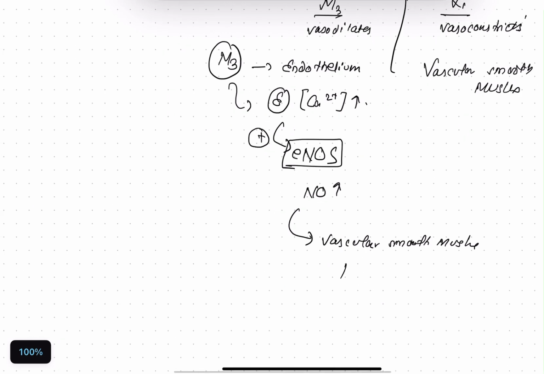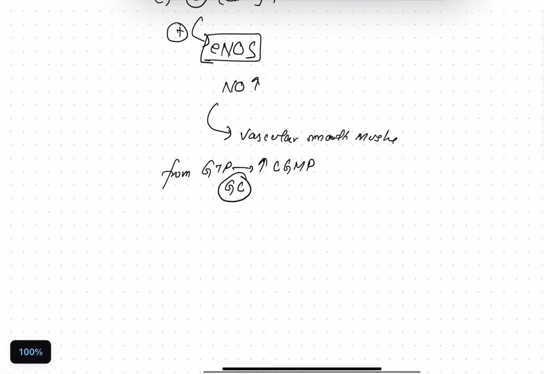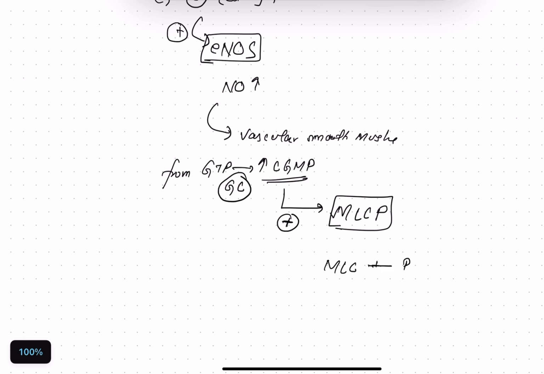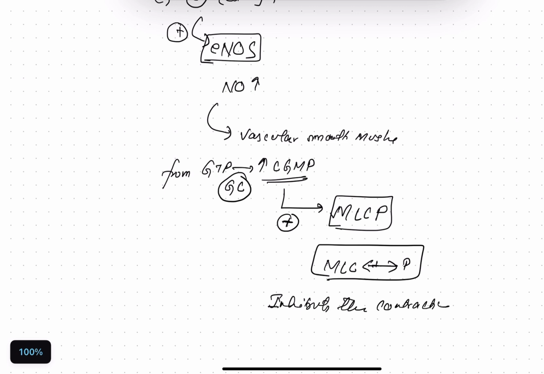and causes an increase in cGMP from GTP, catalyzed by guanylyl cyclase, right? Now what cGMP does is activate myosin light chain phosphatase. So the phosphatase takes the phosphate away from myosin light chain, so it's not contracting. So it is inhibiting the contraction. In other words, relaxation.